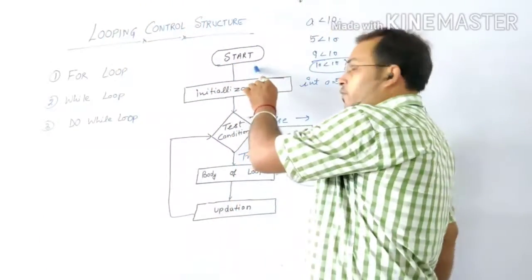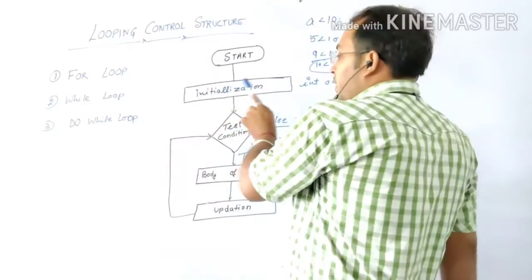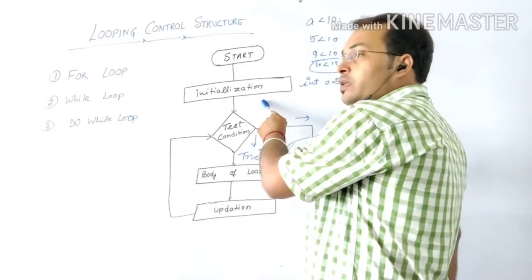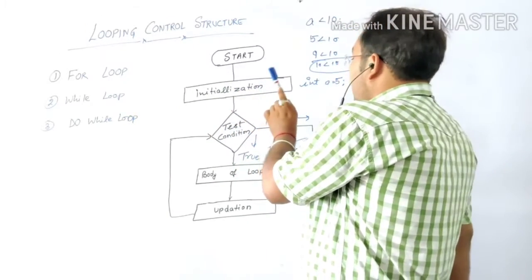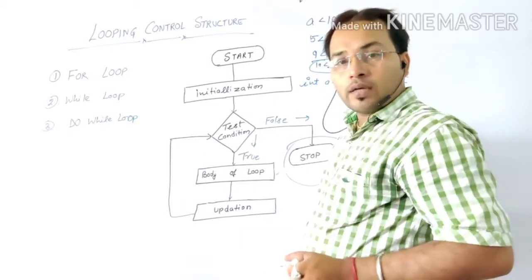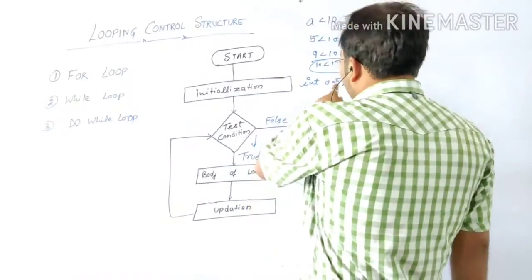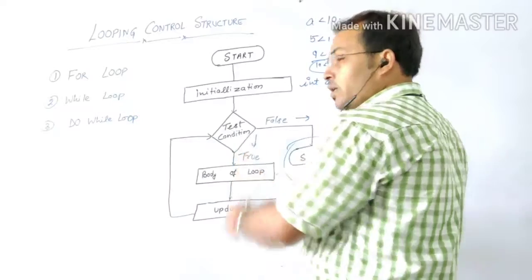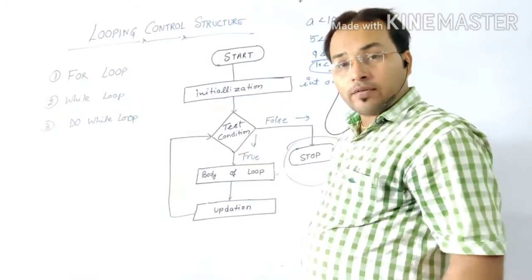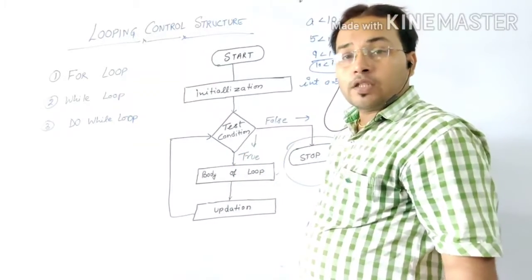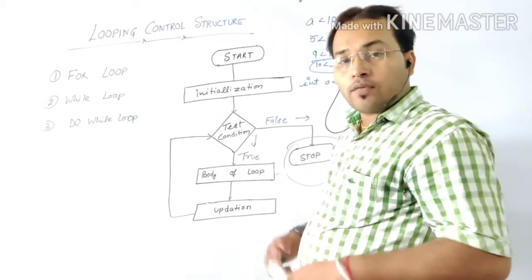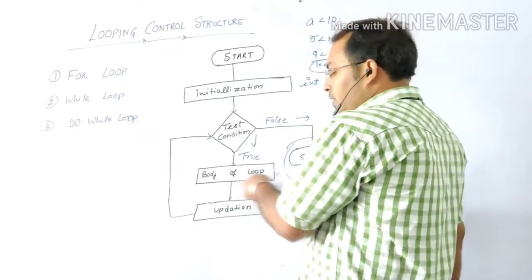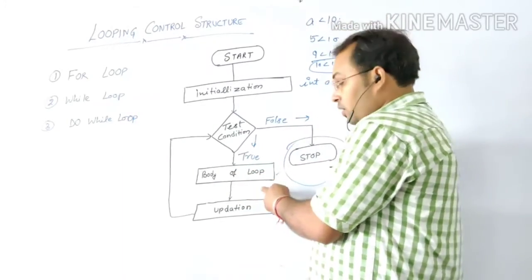First of all, you have to start the program. Then initialization of the program is very important. Initialization is required. After initialization, it will check your condition, whatever the situation is, whether it is true or false. If it is true, then the statement will execute.